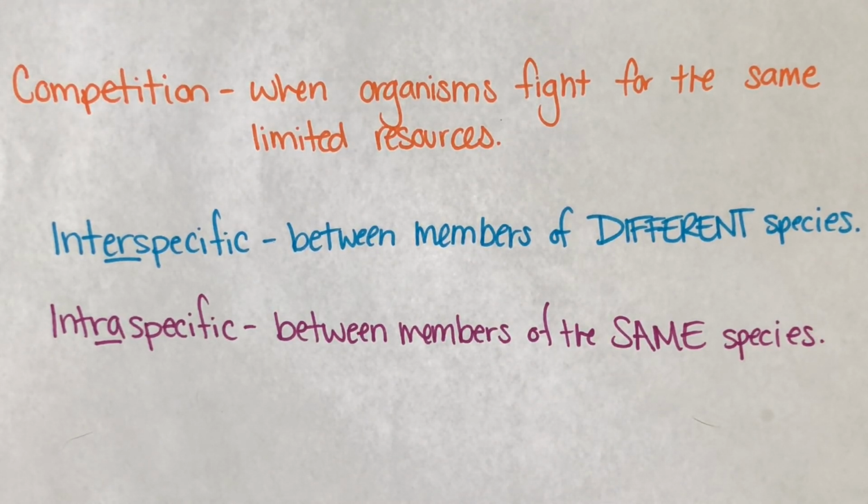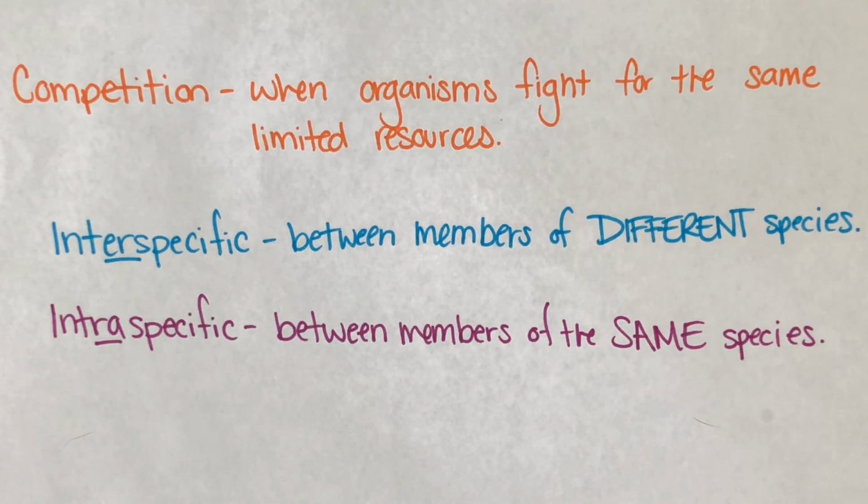Intraspecific competition is between members of the same species. For example, mates. In many bird species, males compete for the ability to mate with the females. They have a specific mating ritual to woo the female. In other species like lions and deer, the males fight to show their strength to win the ability to mate with the female. Since this is members of the same species competing, it is intraspecific competition. Again, organisms only compete for resources when those resources are scarce.